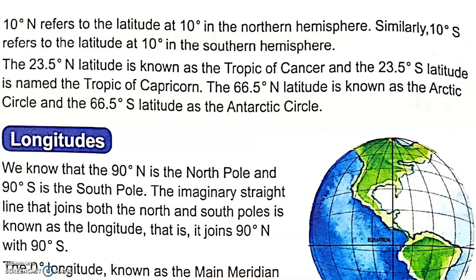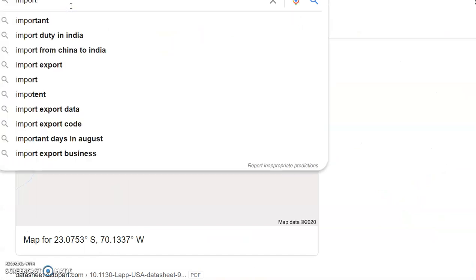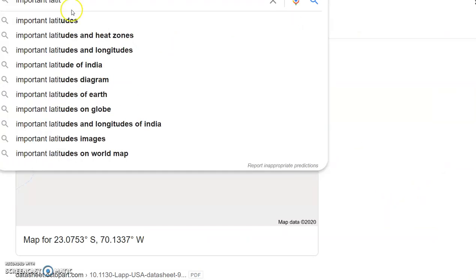The 23.5 degree north latitude is known as the Tropic of Cancer, and the 23.5 degree south latitude is named the Tropic of Capricorn. The 66.5 degree north latitude is known as the Arctic Circle, and the 66.5 degree south latitude as the Antarctic Circle. So these are a few important latitudes. Let's look at them.